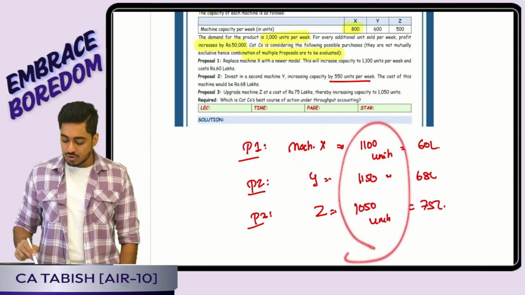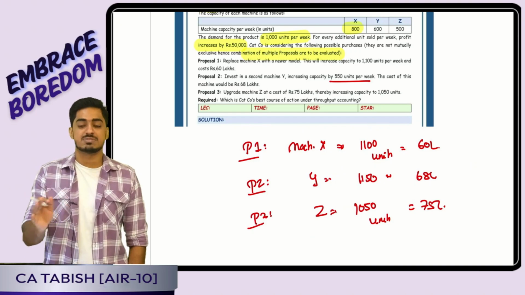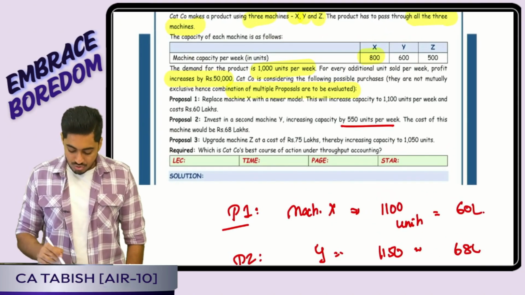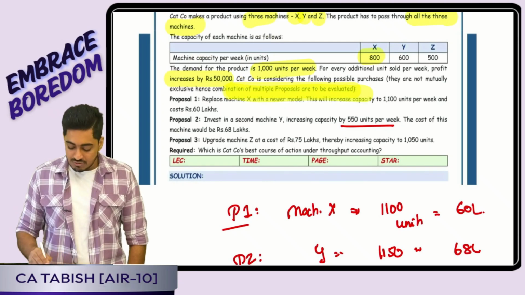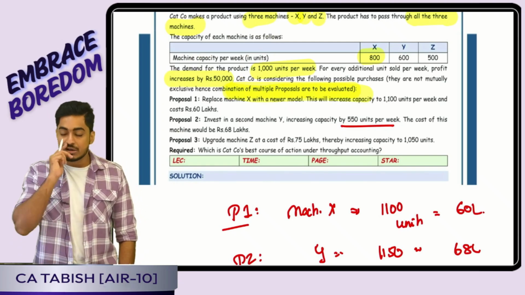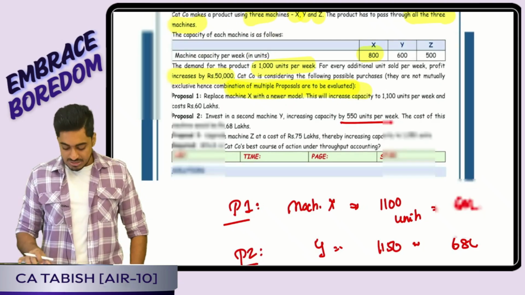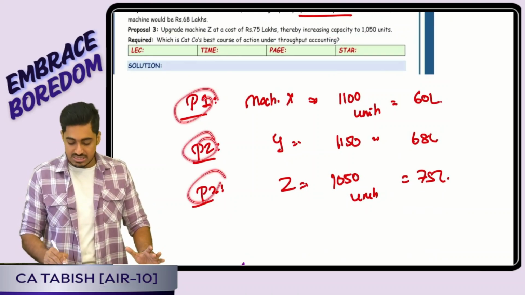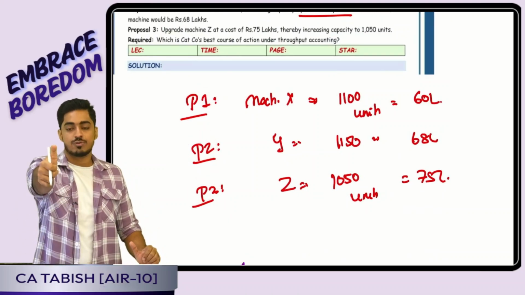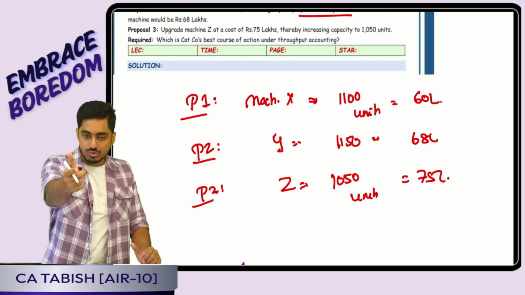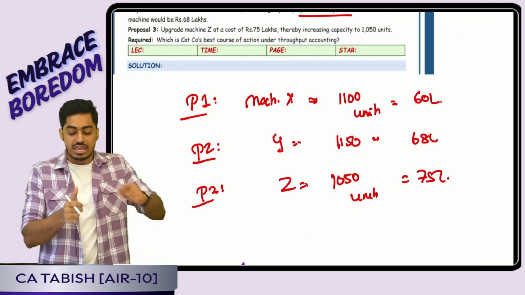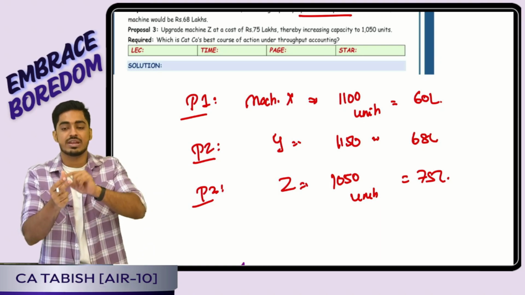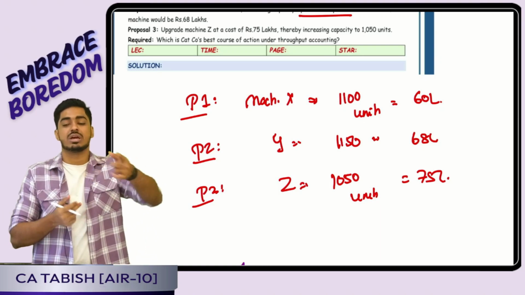In that case, total how many units can be produced in that respective machine and how much extra cost is given. And question told me that I can take a combination of multiple proposals also. There is no need that only one proposal I have to evaluate. That means tell me what all can happen. Yes, proposal 1 is there, 2 is there, 3 is there. So option 1, I will only go for proposal 1, or only 2, or only 3. Or I can go for 1 and 2, or I can go for 2 and 3, or I can go for 1 and 3, or I can go for all 3 together, 1, 2 and 3.